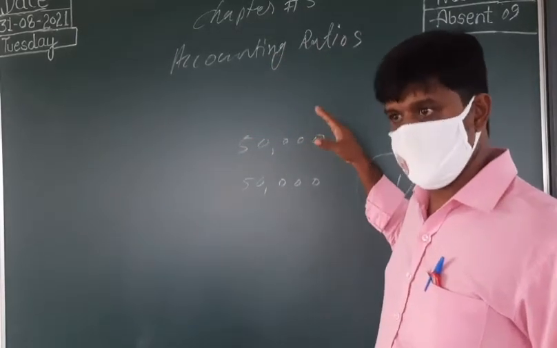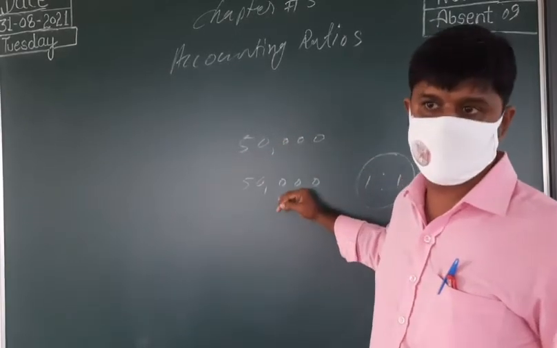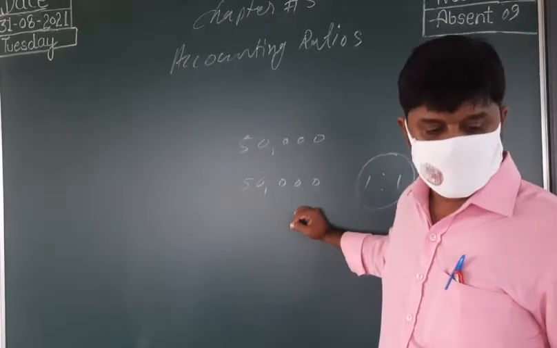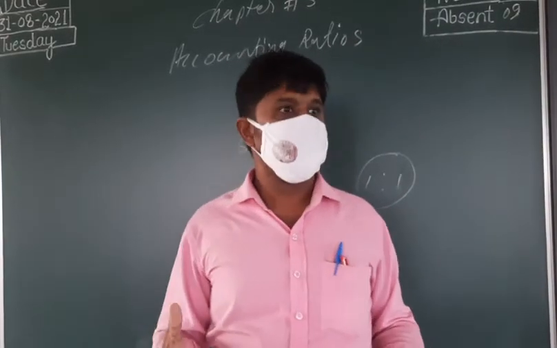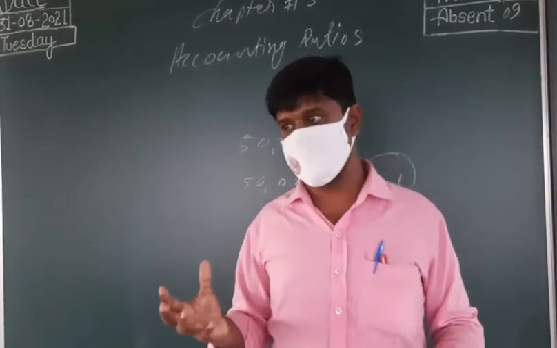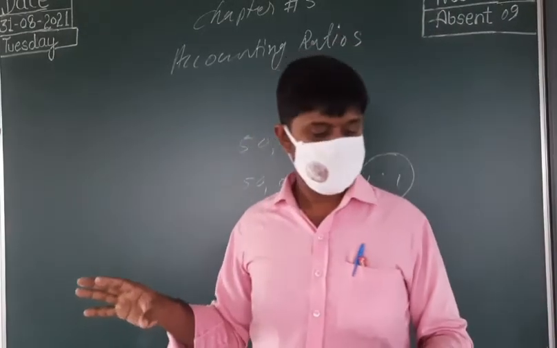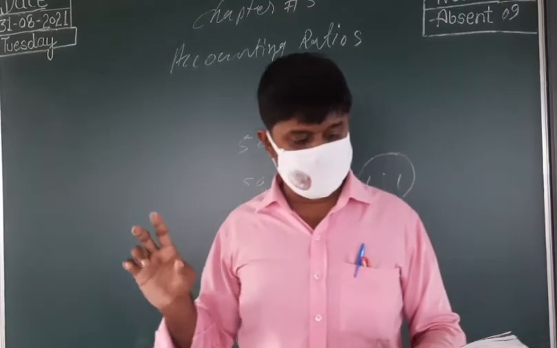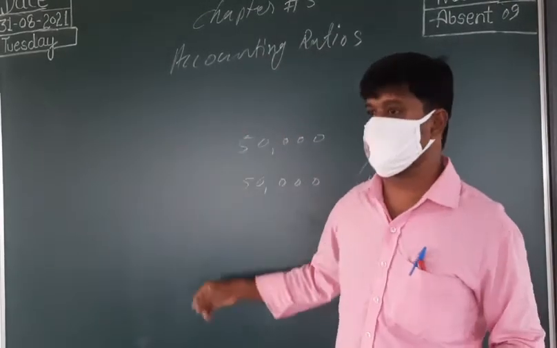So when we are analyzing the financial statements, that means the profit and loss account and balance sheet, from here we can understand the efficiency of our decisions. Clear now? That means mainly operating, investing and financial decisions.